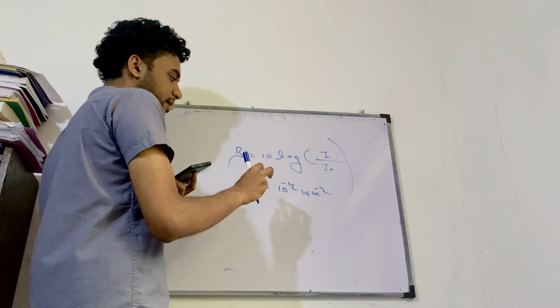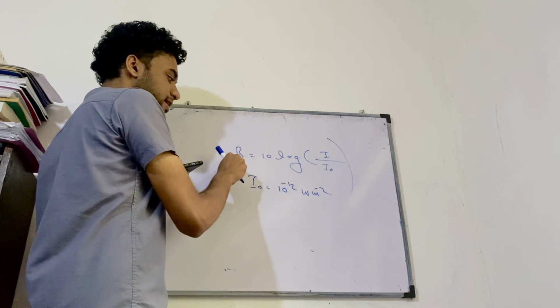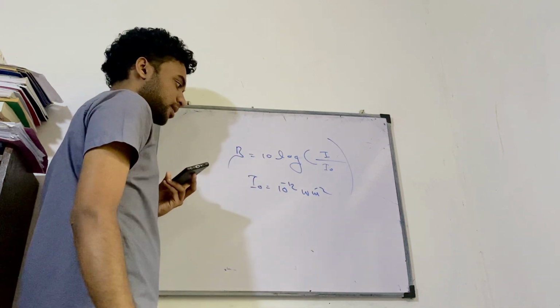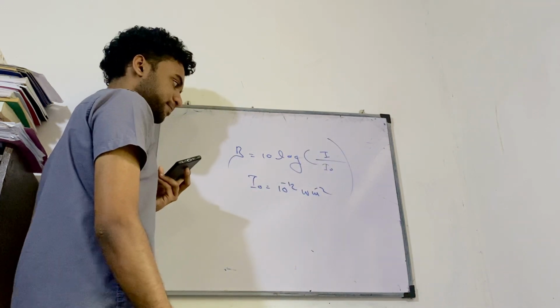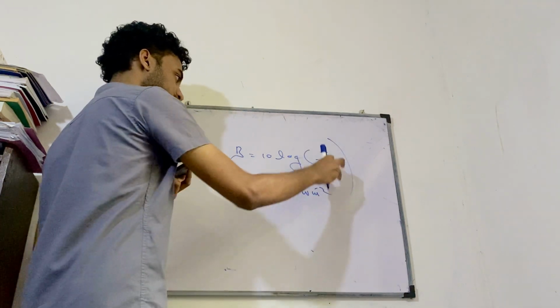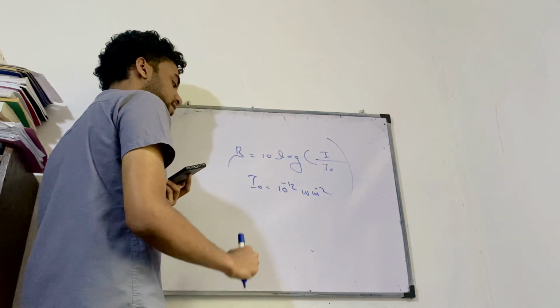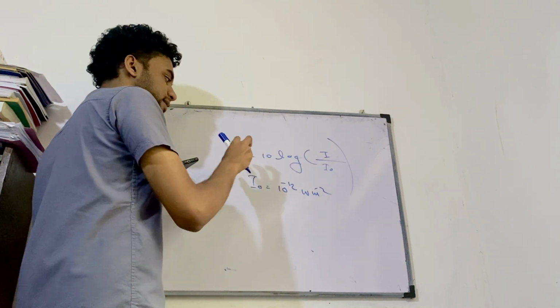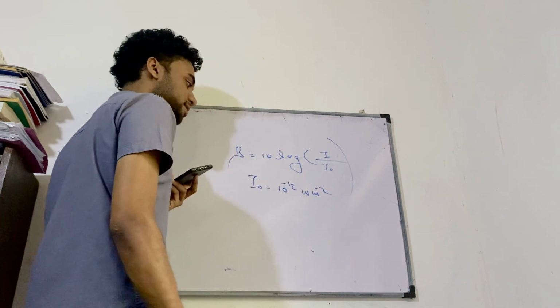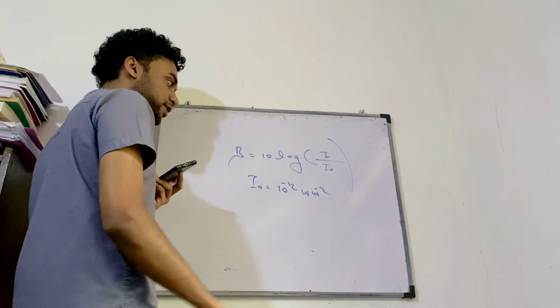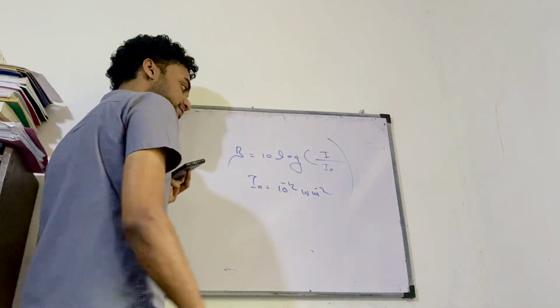If I'm looking for the beta level of this intensity, I should substitute I naught instead of I. I can substitute any value for I, but here I'm looking for the level at the threshold of hearing, so I should put I naught here as well.